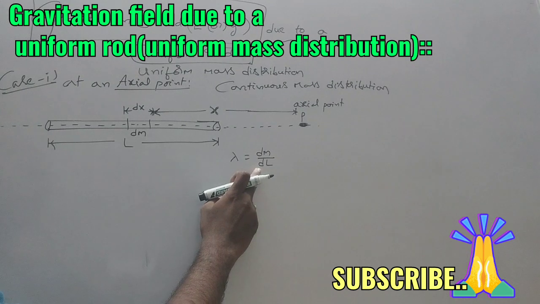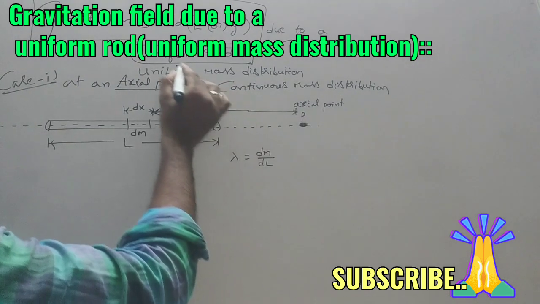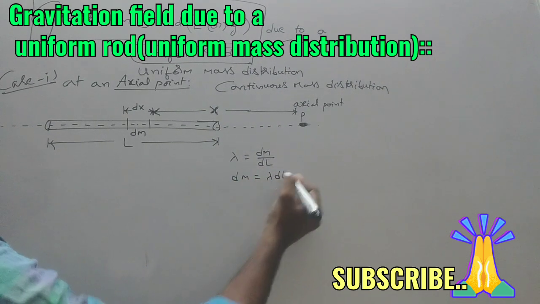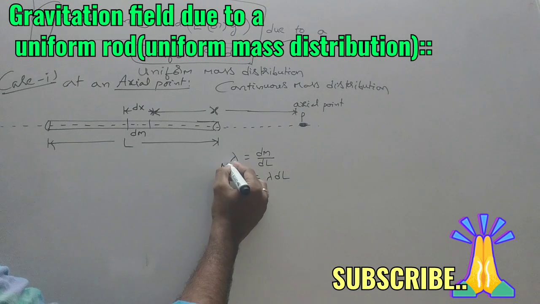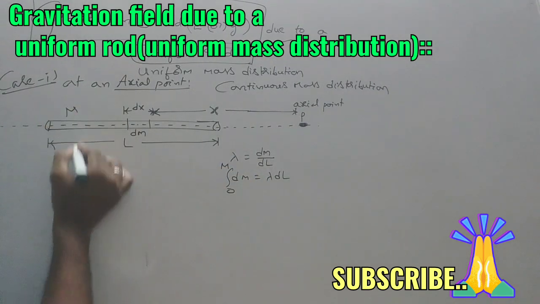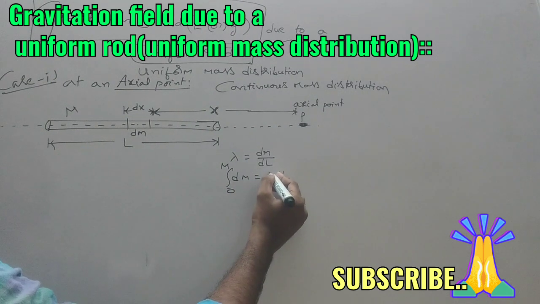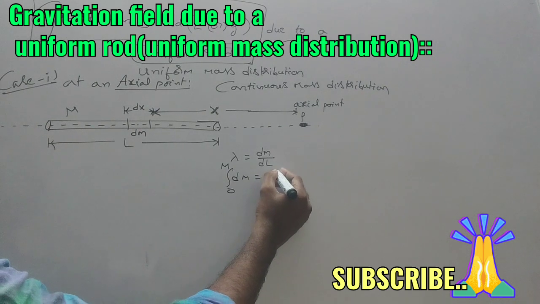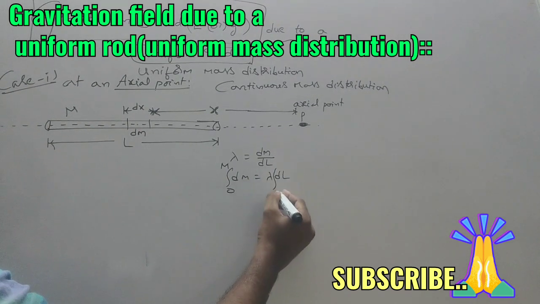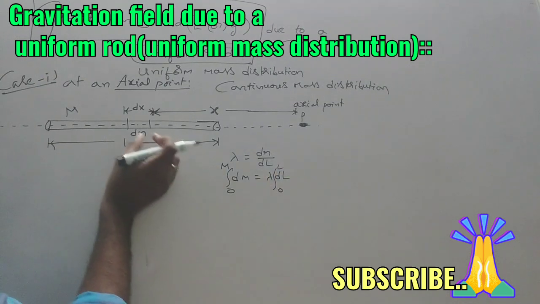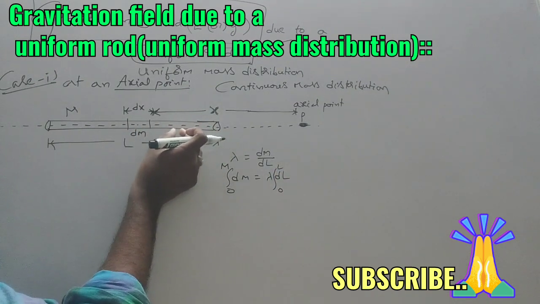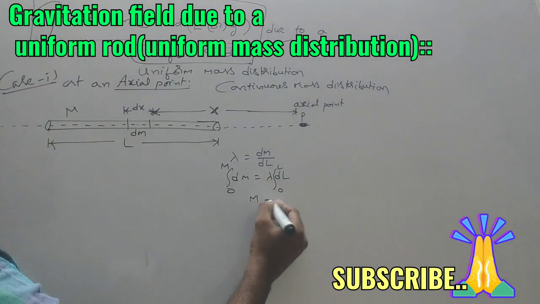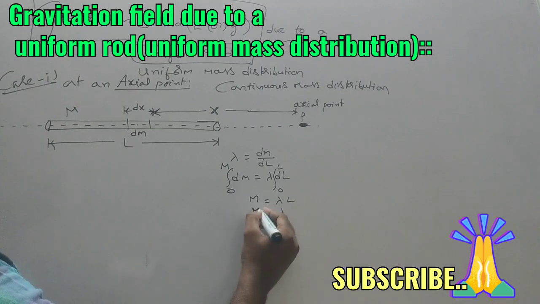Now see, this mass per unit length we can write for a uniform rod as dm is equal to lambda into dl. If I integrate between the proper limits, 0 to capital M, where capital M is the total mass of the rod, lambda is constant for a uniform rod, because the mass distribution is uniform, so the linear mass density is constant. Then dl is dx, the length varying from position to position, and we can integrate. So the integration of dm gives M equals lambda into L, or lambda is equal to M by L.